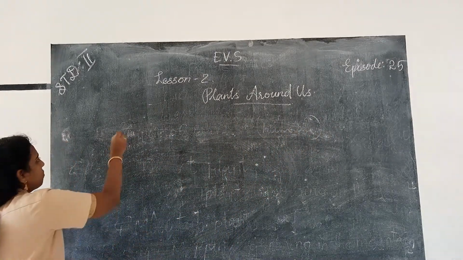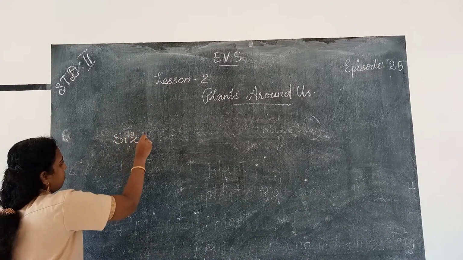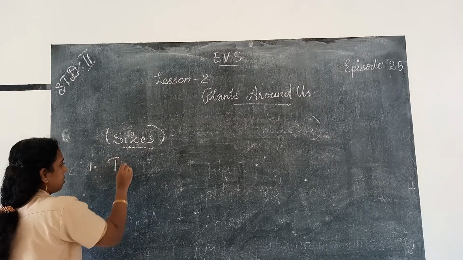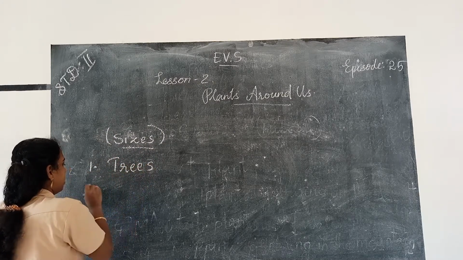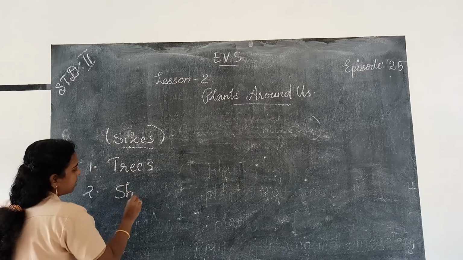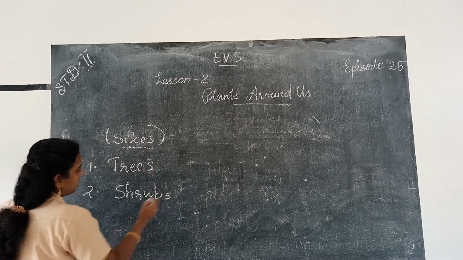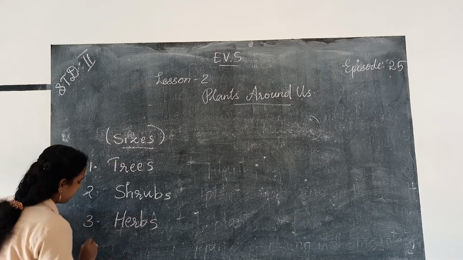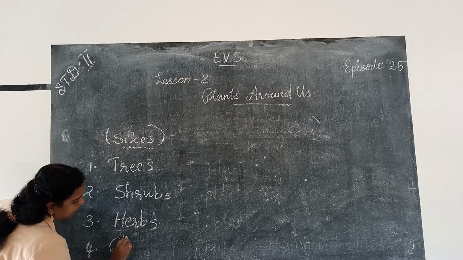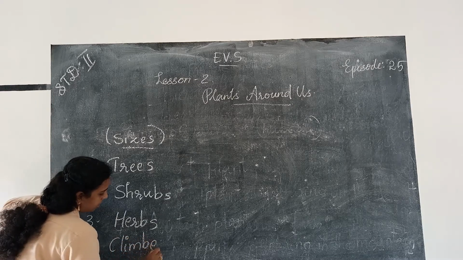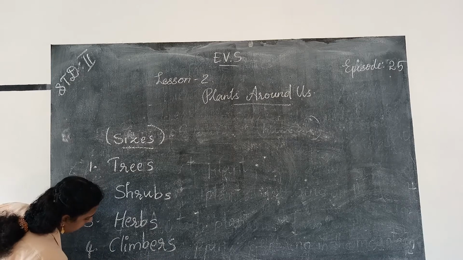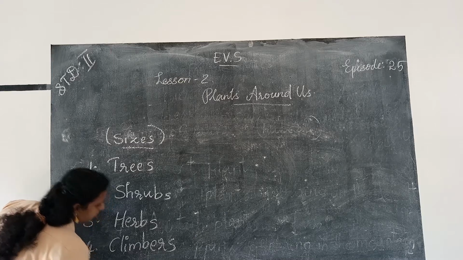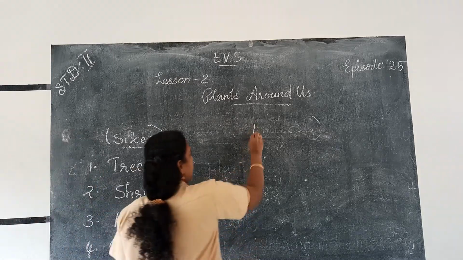So on the basis of sizes, plants can be classified into 5 types, and they are trees, shrubs, S-H-R-U-B-S, herbs, H-E-R-B-S, climbers, C-L-I-M-B-E-R-S, and creepers, C-R-E-E-P-E-R-S.